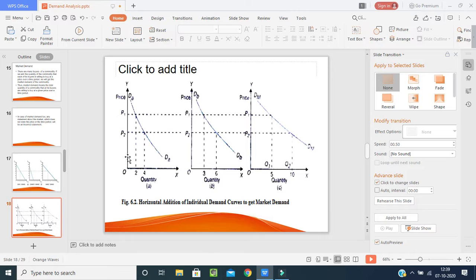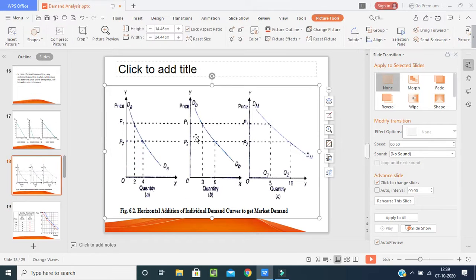When I am having price P1, P2, see the quantity here and quantity here in this picture. So the demand of A, how is it going? Slightly it's coming down. Why? Because when I have decreased the price, the quantity has increased. When I increase the price, the quantity has decreased. Coming to the second picture, when I am having the price P1, the quantity is 3. When I am going for price P2, the quantity has gone up to 6.